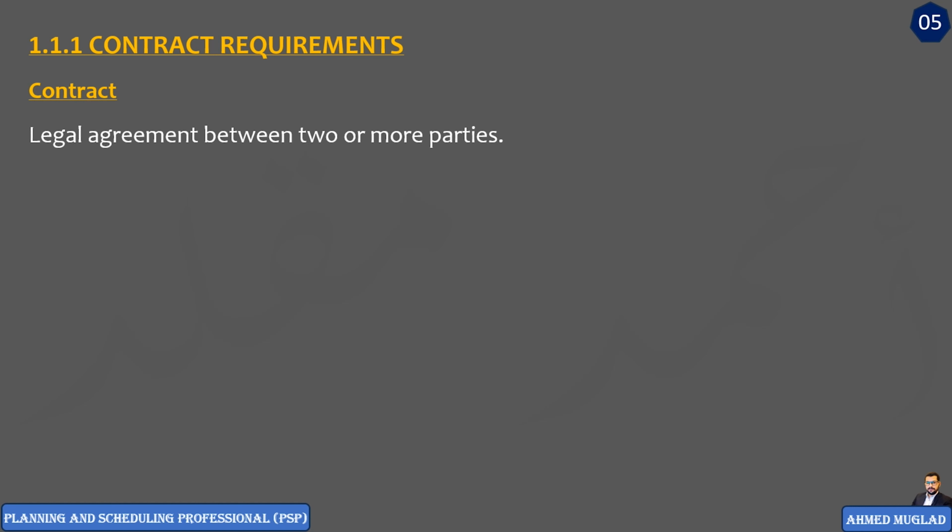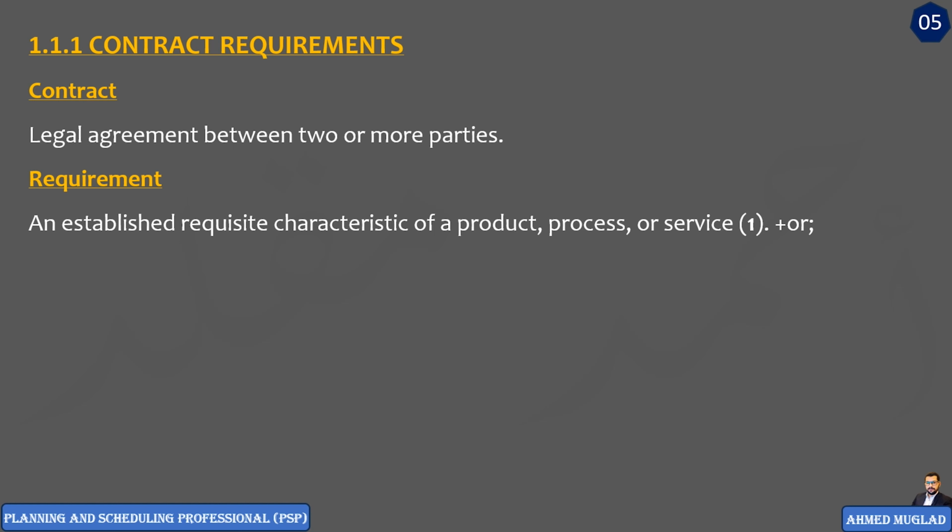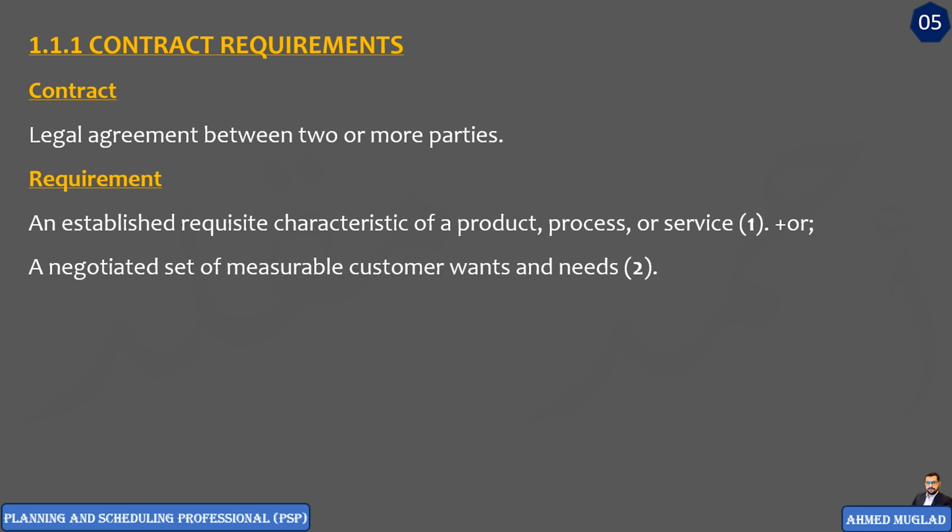The second one is requirement. Requirement, as per the AACE International, is an established requisite characteristic of a product, process, or service. This is the first definition. The second one is a negotiated set of measurable customer wants and needs. So both definitions are simple. And to recap this, we can assume that the requirement refers to any stated needs by the customer.